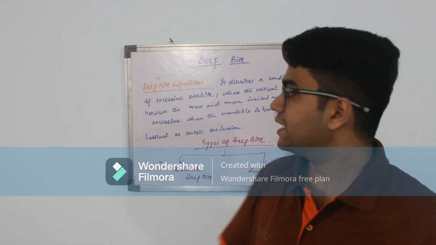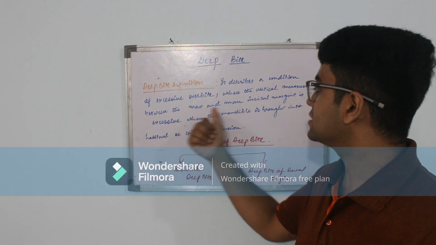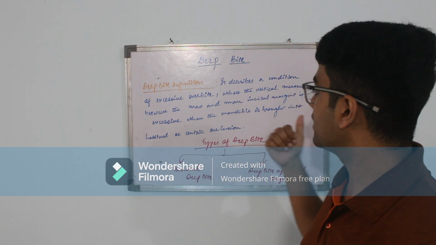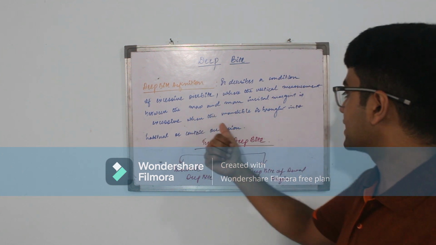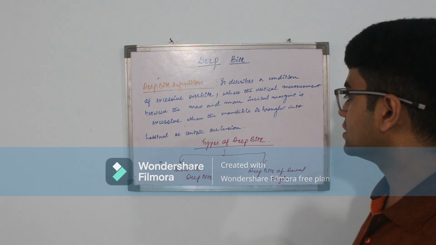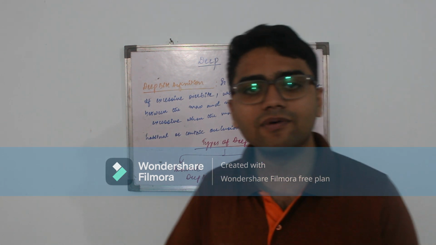Today the topic of discussion is deep bite, which is included in the subject of orthodontics. Deep bite basically is nothing but excessive overlap of maxillary dentition over the mandibular dentition. According to the definition by Dr. Sridhar Prem Kumar, deep bite is a condition of excessive overbite, where the vertical measurement between the maxillary and mandibular incisal margin is excessive when the mandible is brought into centric occlusion.